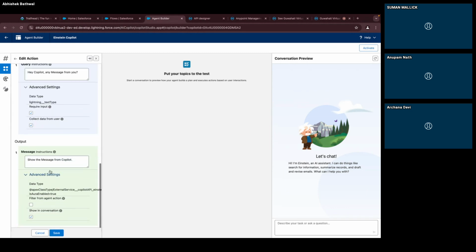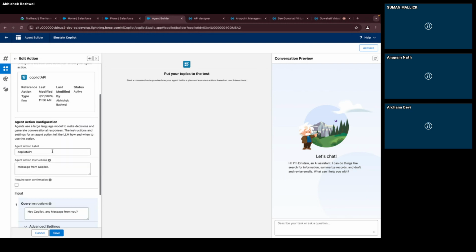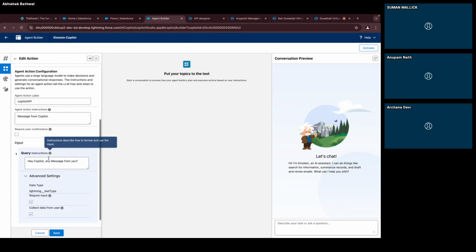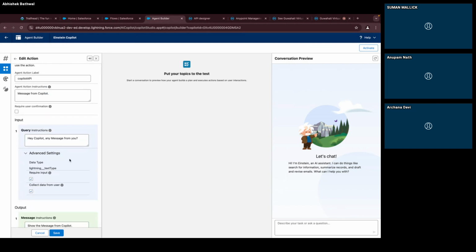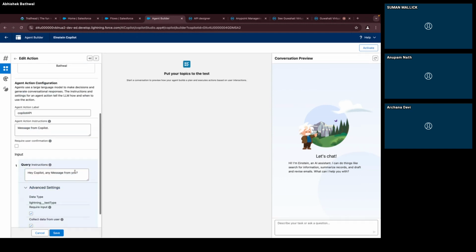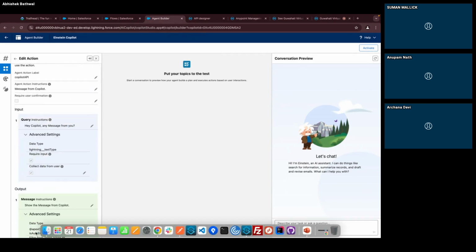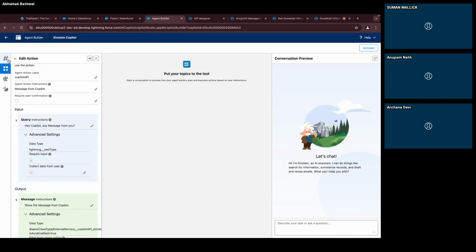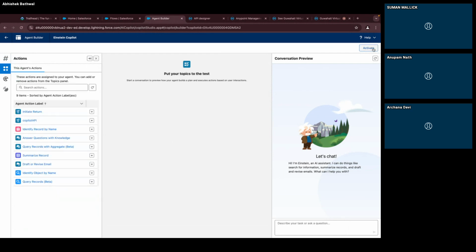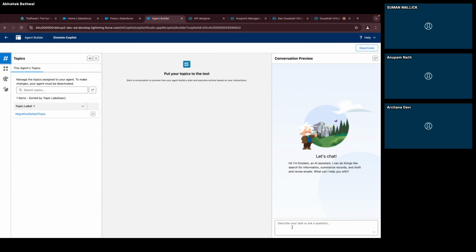This is exactly what we have, and you can also do the modification if you want to change some instruction or the instruction for queries or message. You can put it over here. Okay, so we don't want to do it. That's fine. Now let's activate it. Okay, now let's try. Initially it may take some time, but let's try message from Copilot.